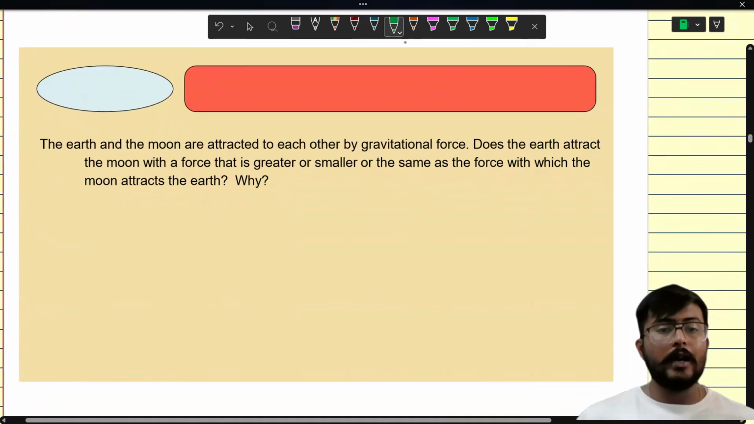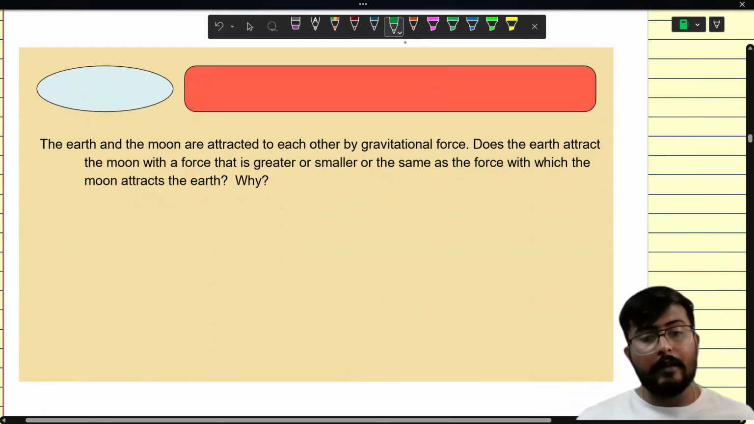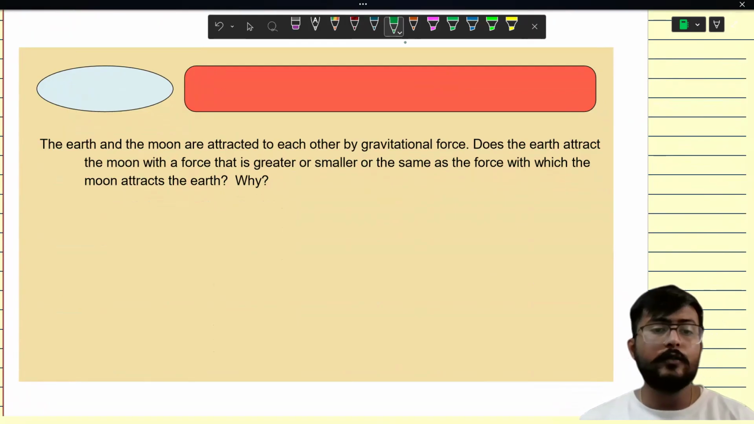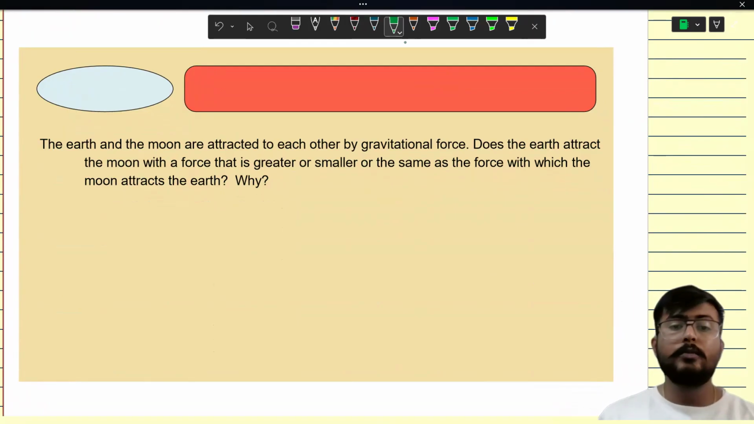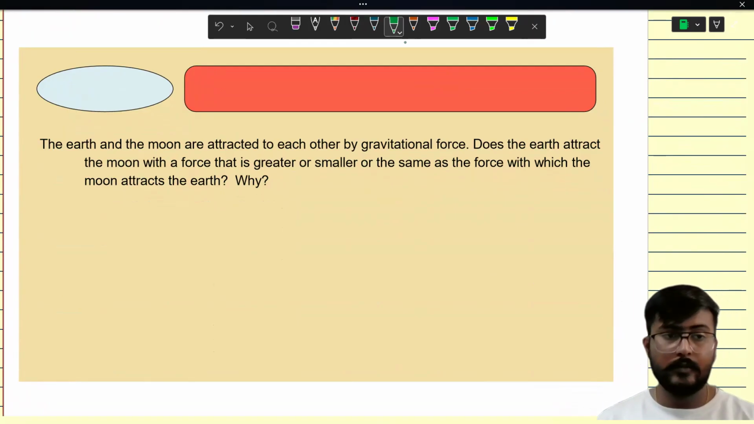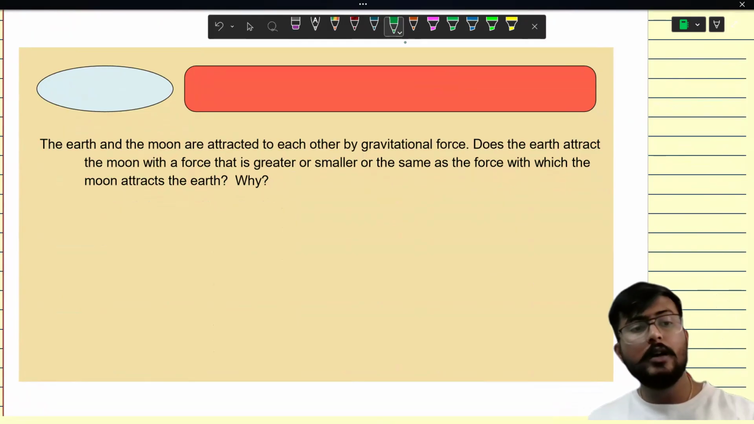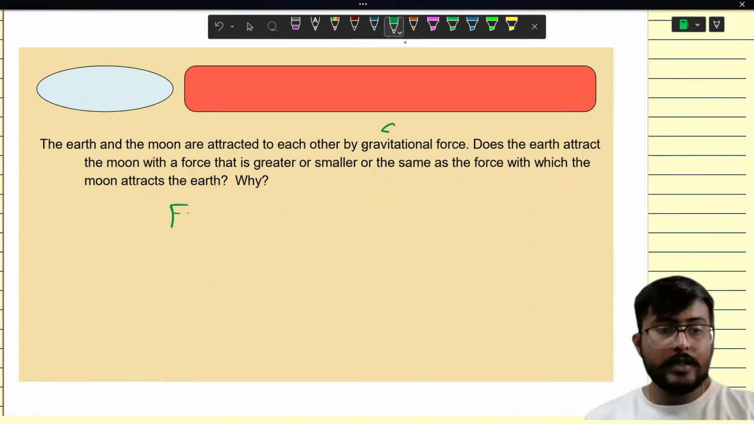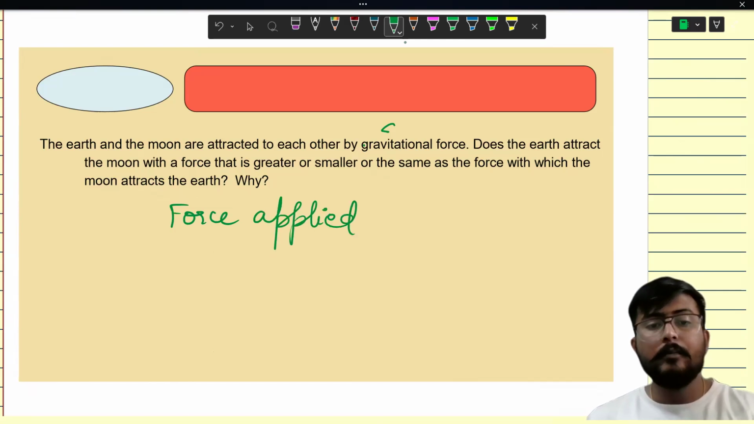The Earth and Moon are attracted to each other by gravitational force. Does the Earth attract the Moon with a force greater, smaller, or the same as the force with which the Moon attracts the Earth? Why? Because the Earth and Moon are attracted to each other by gravitational force, the forces are the same. Force applied is the same.